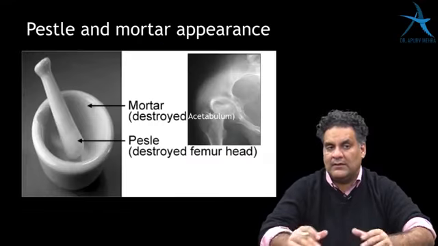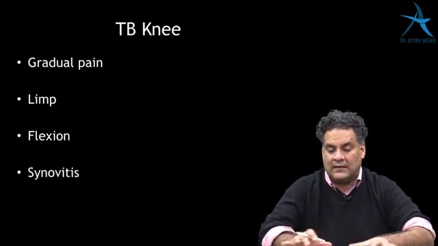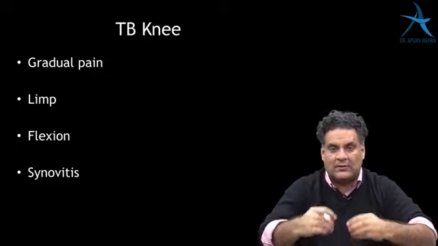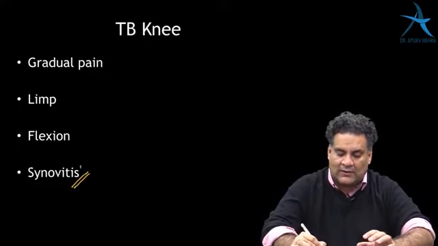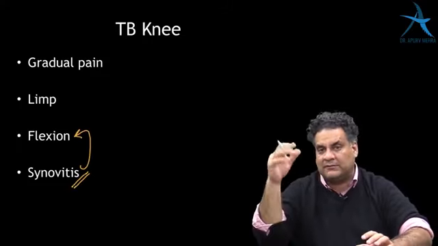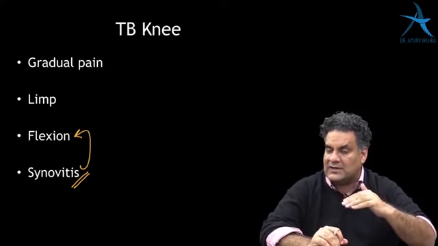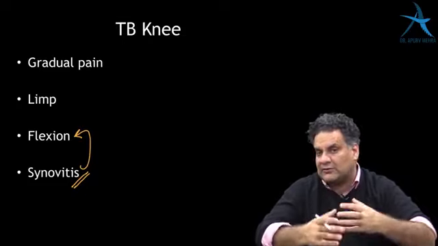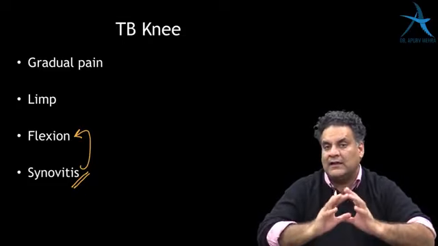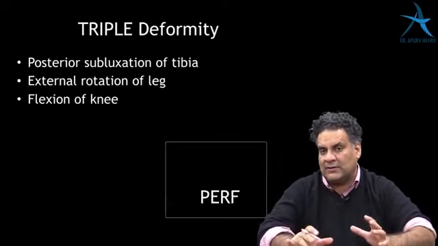When we compare in tuberculosis of the knee, tubercular knee starts with the synovium, and the comfortable position for the hip is FABER, for the knee is flexion of the knee. And so when you have a flexion of a knee in a child who's limping, has a gradual onset of pain, you must think about, in India, a tubercular infection, which is very commonly asked.